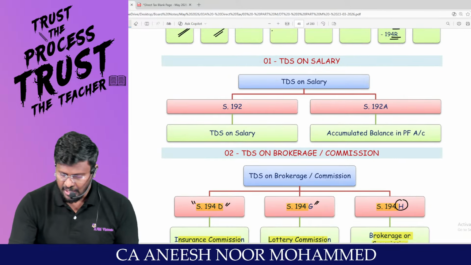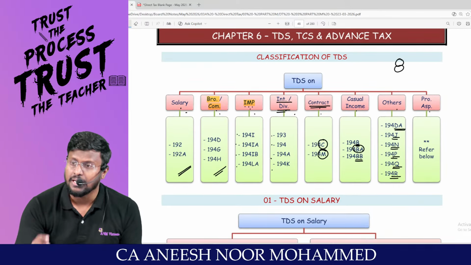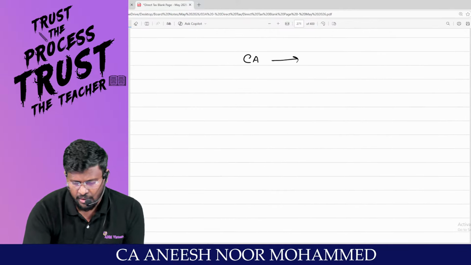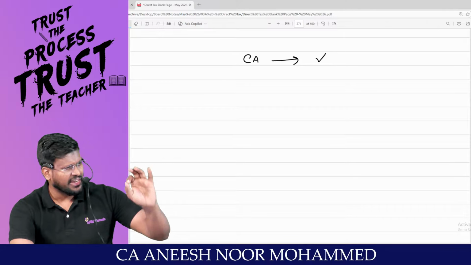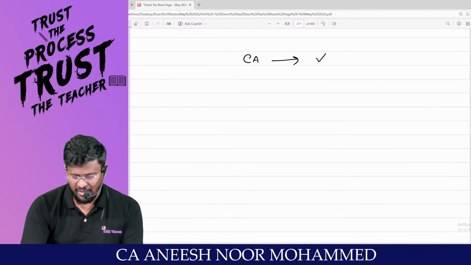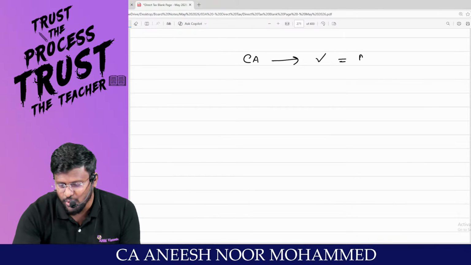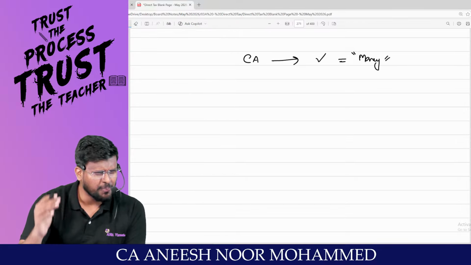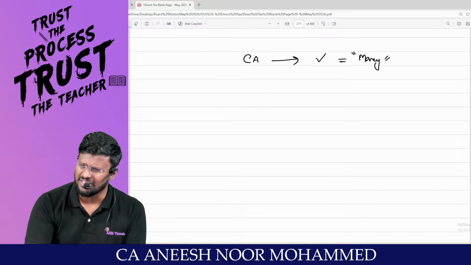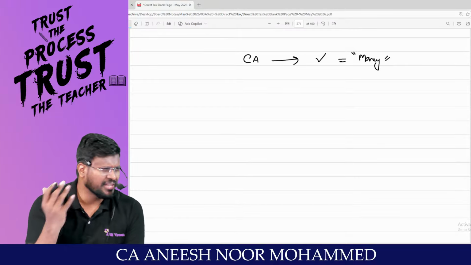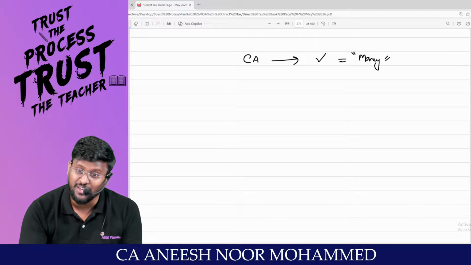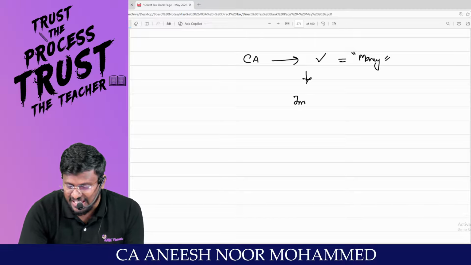Am I right? I'm moving into the fourth family, interest or dividend. Are you all studying CA? Will you all become a chartered accountant, a great profession? Once you become a chartered accountant, you will have a lot of money. You will first spend on necessary things like buying clothes, paying rent, eating food. Still, you will have excess money once you become a chartered accountant. Then you will start investing.